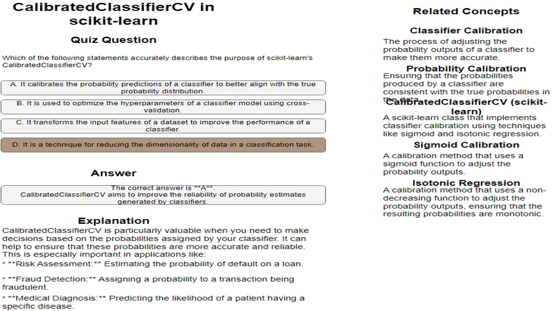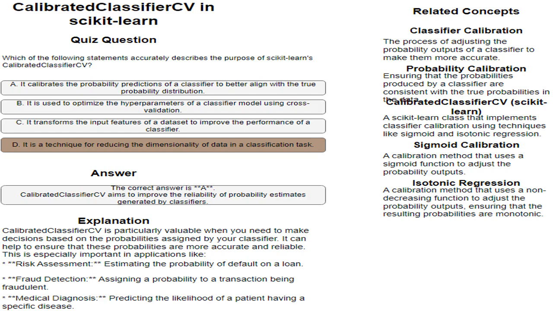True. This statement accurately describes the purpose of CalibratedClassifierCV. It aims to enhance the reliability of probability estimates produced by classifiers by adjusting them to better reflect the actual probability distribution in the data. The correct answer is A. CalibratedClassifierCV aims to improve the reliability of probability estimates generated by classifiers.